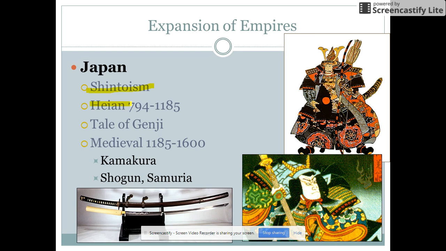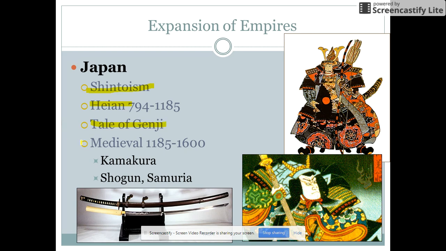All right, the two big time periods for Japan you need to know are the Heian period, which was really a decentralized time period where you have this powerful aristocracy. The emperor was really just a figurehead, but what comes out of the Heian period is the Tale of Genji, which is the very first novel. It was written by a woman. That's pretty much what you need to know.